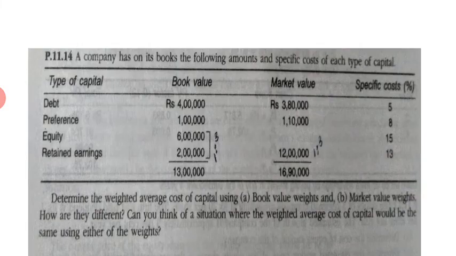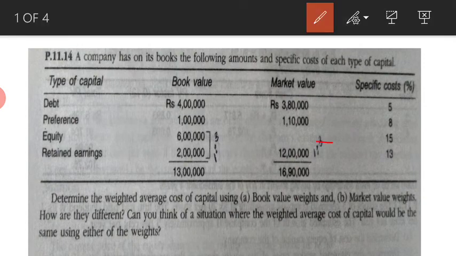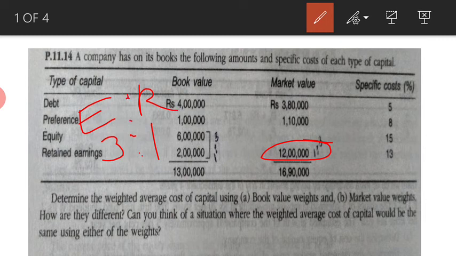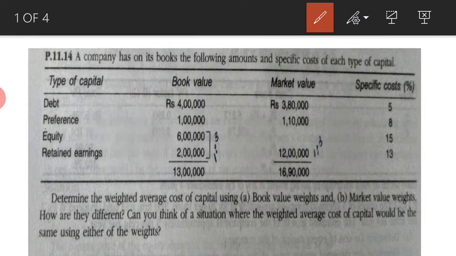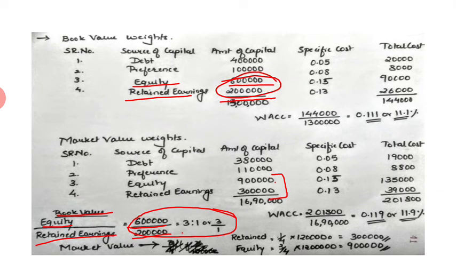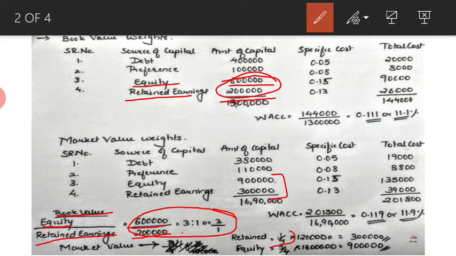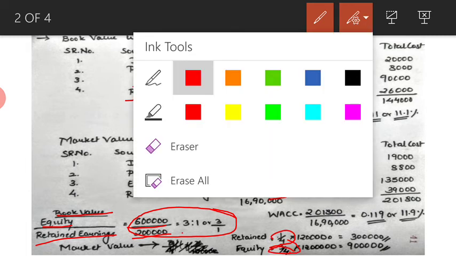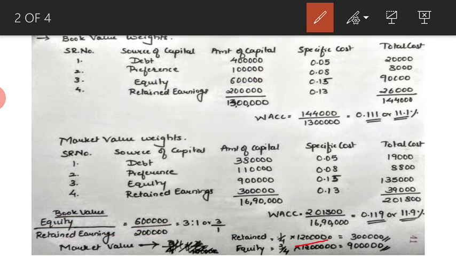I'll just go back to the problem. This 12 lakh which is given, I have to divide in the ratio of 3:1 for equity and retained earnings specifically. So let's divide this 12 lakh in the ratio of 3:1. For retained earnings it would be 1 by 4, and for equity it would be 3 by 4. So 1 by 4 into 12 lakhs and 3 by 4 into 12 lakhs gives you 3 lakhs and 9 lakhs. I hope you're clear with this division of 12 lakh into retained earnings and equity.